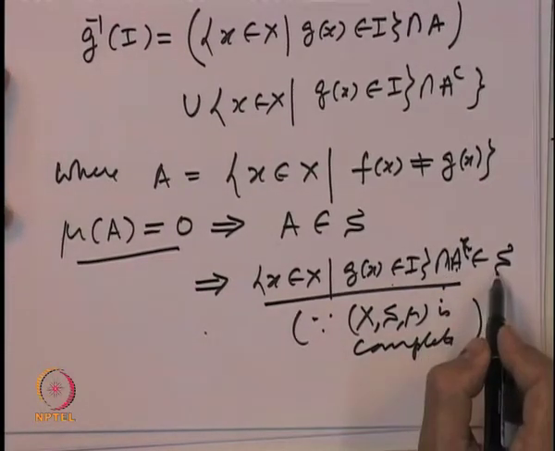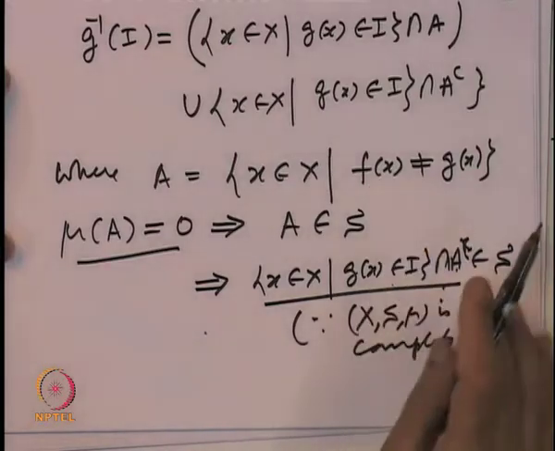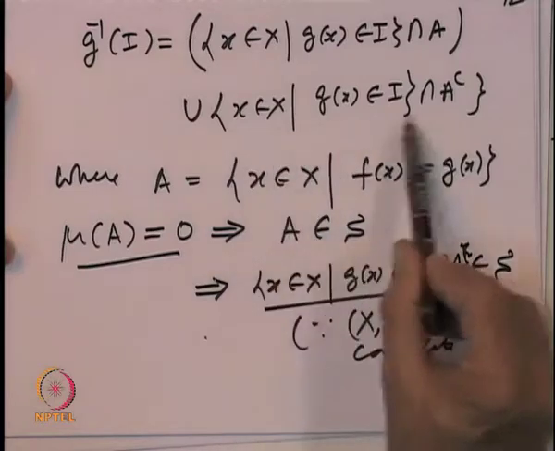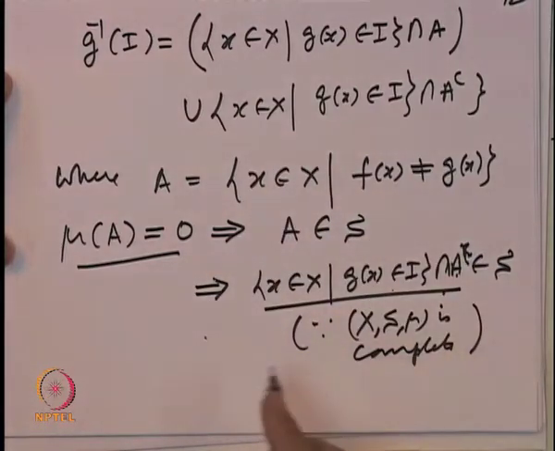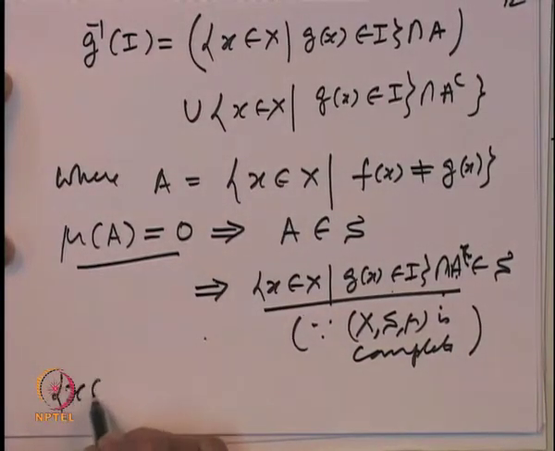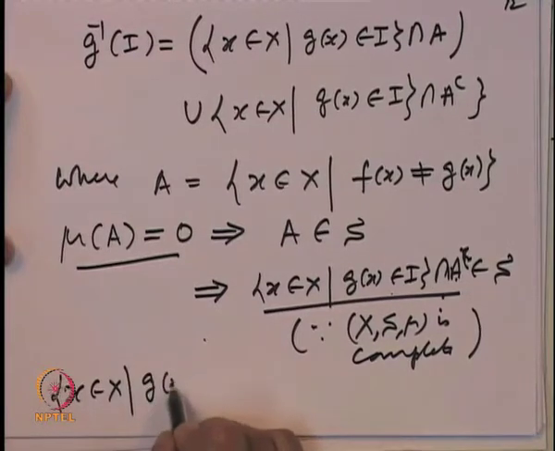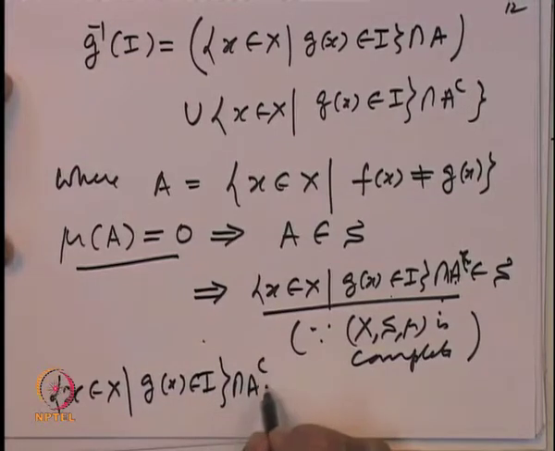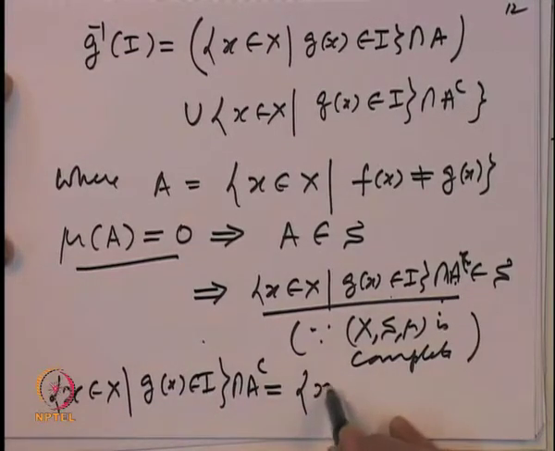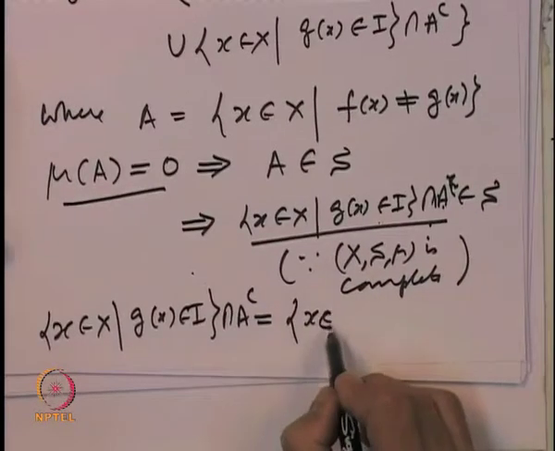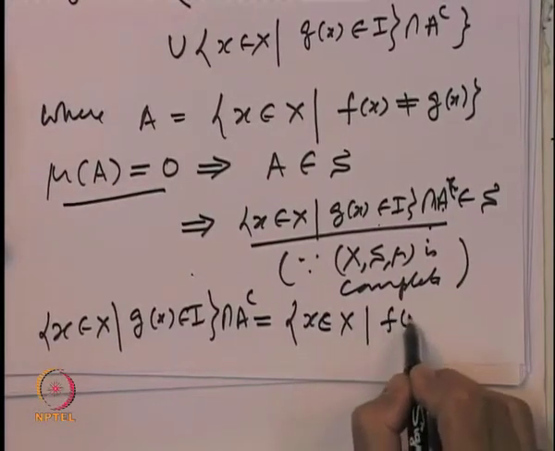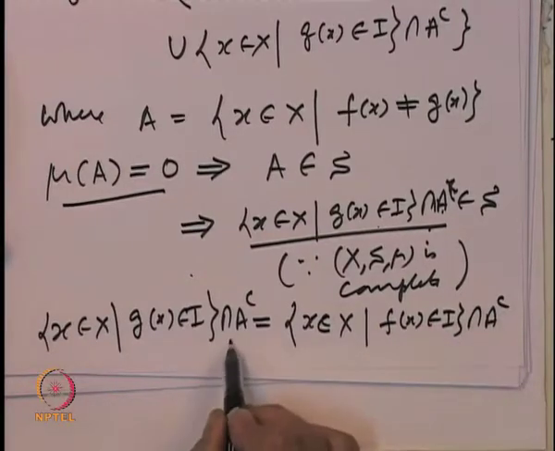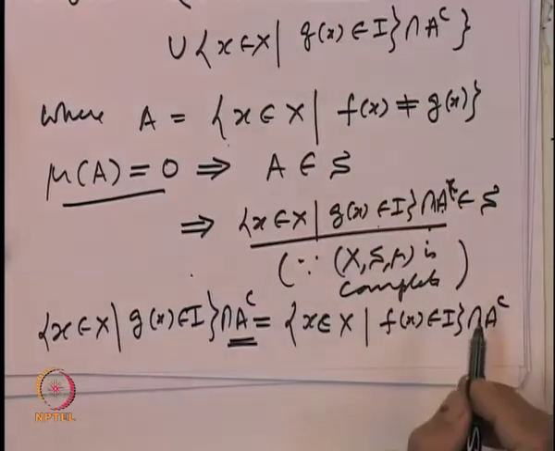Now the other part, A complement: on A complement f is equal to G. So the set x such that G of x belongs to I intersection A complement is the same as the set x where f of x belongs to I intersection A complement, because on A complement f is equal to G.